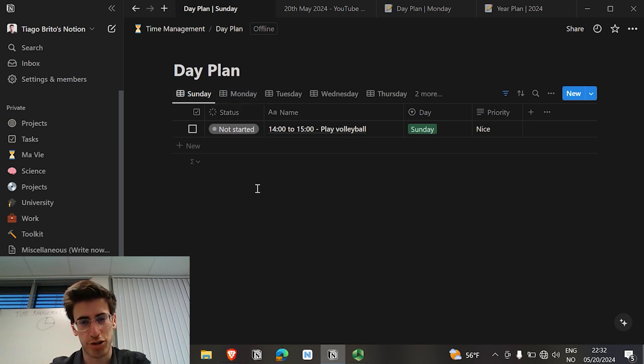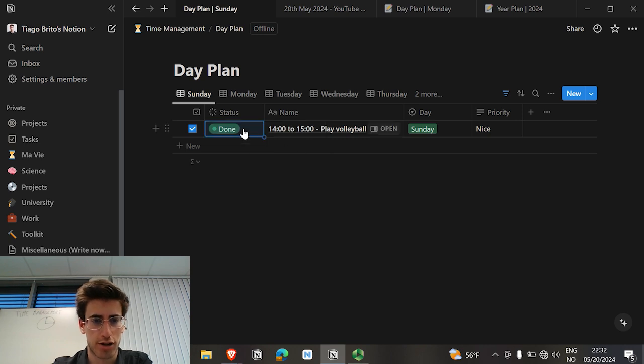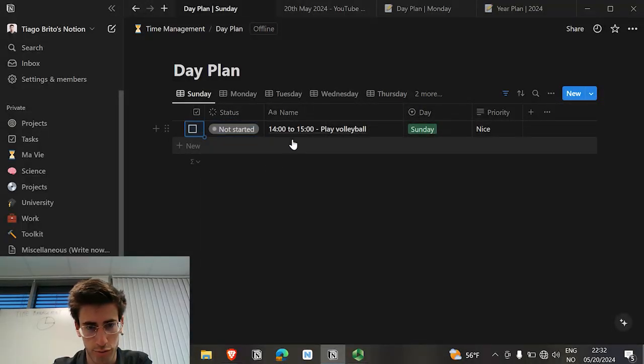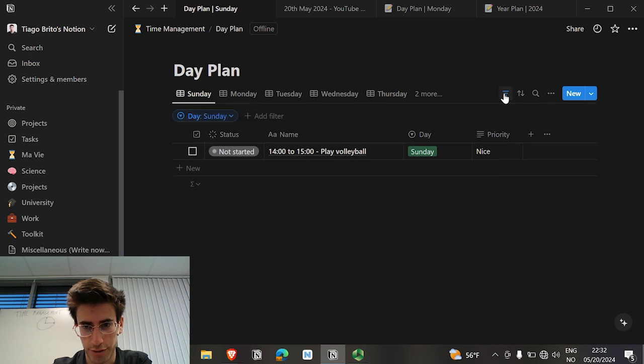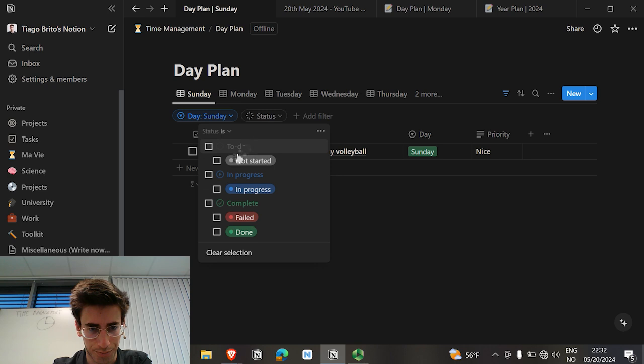Now the next thing that we need to add is to hide the tasks when we complete them. Because right now if you click on done, it still shows it right here, or failed, it still shows. But what we want to do to remove this is add another filter here, and based on status, so we want to show the ones that are in progress and the ones that have to be done. When they are complete, we don't want to show them.